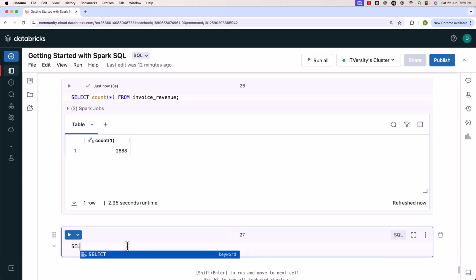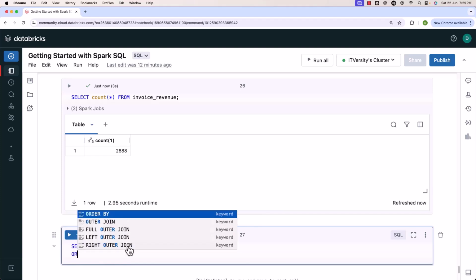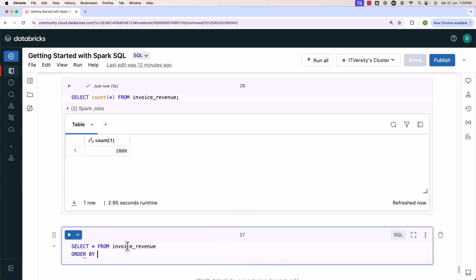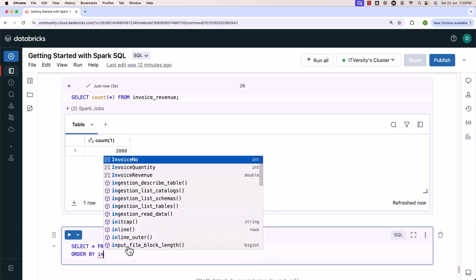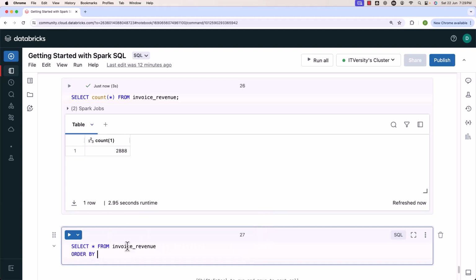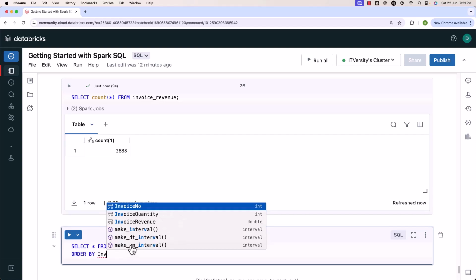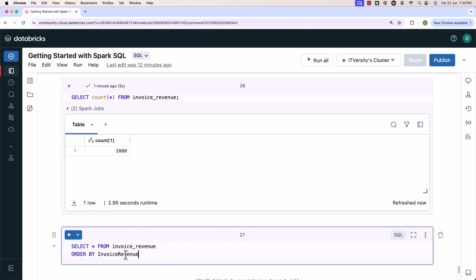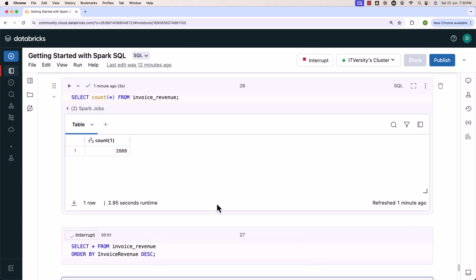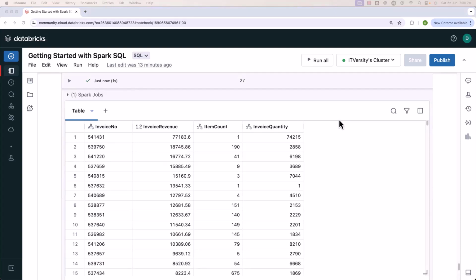Let's also preview some data. For that purpose, we should be able to say select star from invoice_revenue. In this case, I'll be sorting the data in descending order by invoice revenue. For that purpose, I just have to say select star from invoice_revenue order by the column name with respect to invoice revenue, which is this one. It is in camel case, there is no underscore. You just have to specify the column like this. Then you have to use DESC to sort the data in descending order. Now let's make sure this is run. It has run successfully. You can see the outcome. The outcome is as per the expectations. When it comes to data, the data is sorted in descending order by invoice revenue.